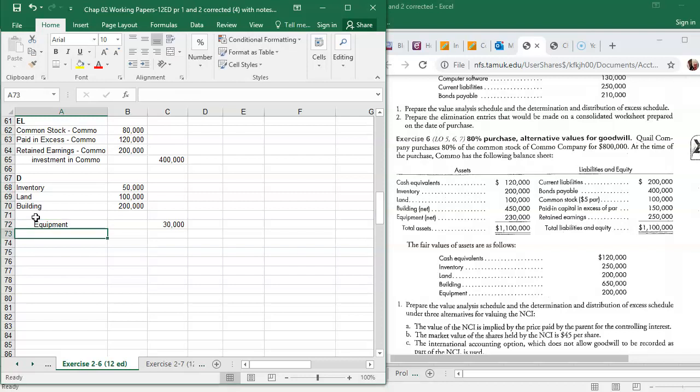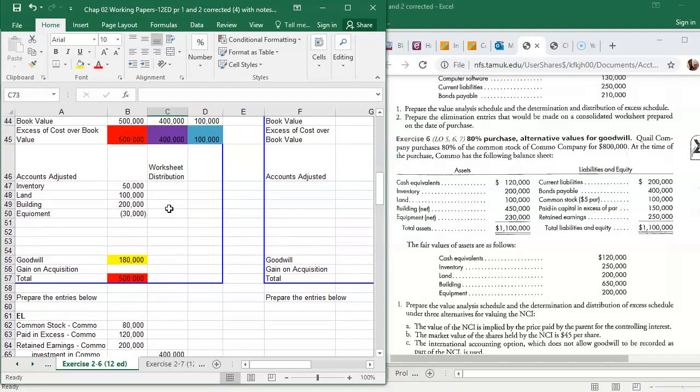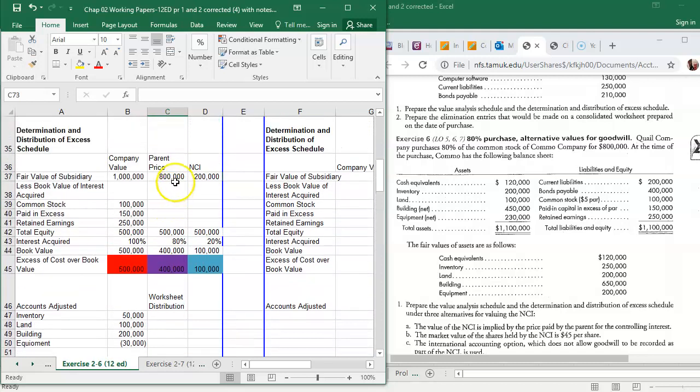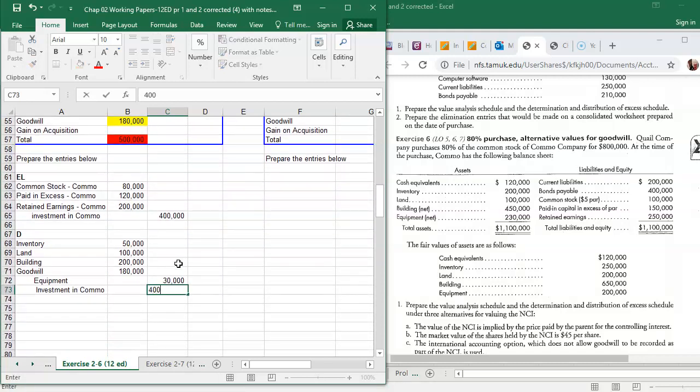I need to get in my goodwill. So goodwill's got to go in here. And the goodwill was for the 180. Okay. Then I have to finish off my investment. All right, I have 400 already. My original investment is 800, so I need another 400. And if you notice, it's also right here. So I need another 400.